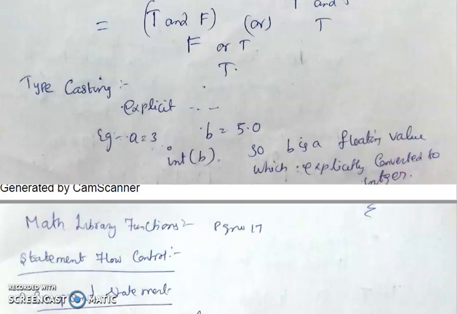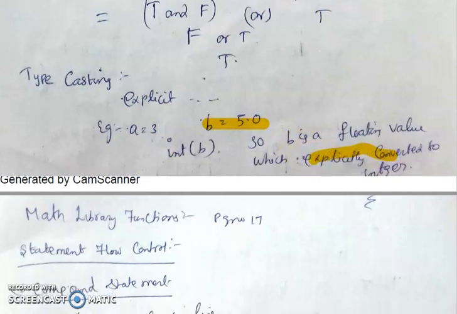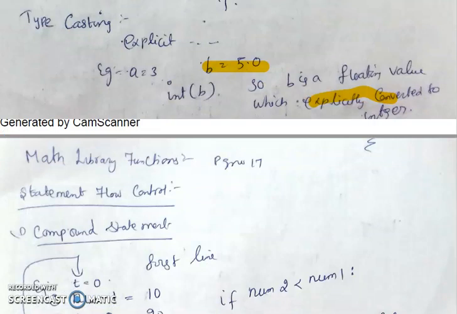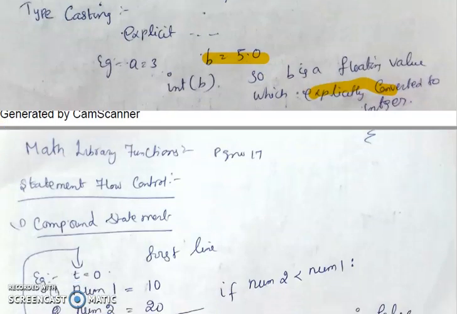For example, the user explicitly can convert values from one data type to another data type. For example, here b is a floating point, but the user is trying to convert it into 2 bytes. So b will occupy 4 bytes, but internally it will be converted to 2 bytes. That is typecasting. Okay, typecasting means explicitly converted by the user. Type promotion means internally it will be done by the compiler. You should know the difference.